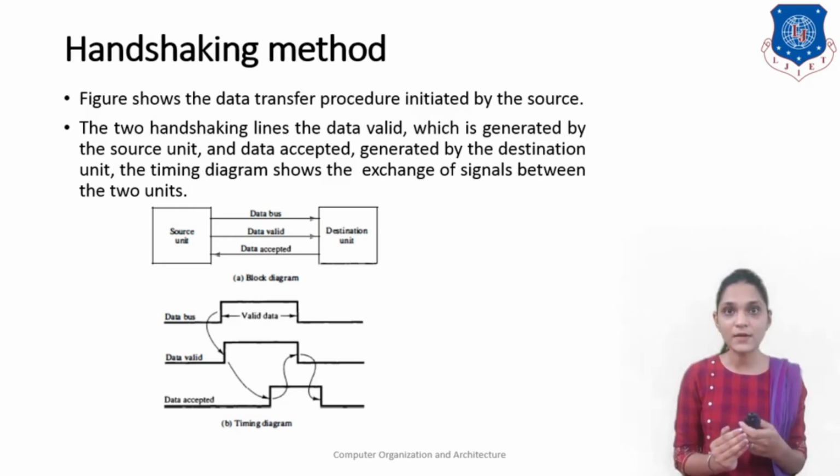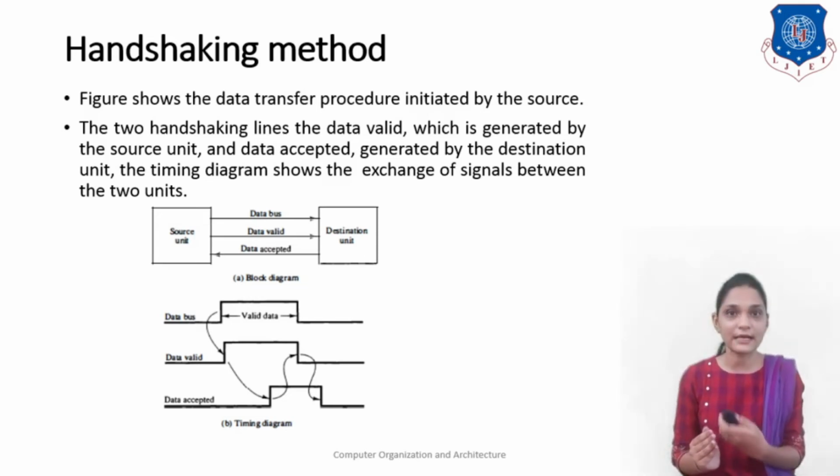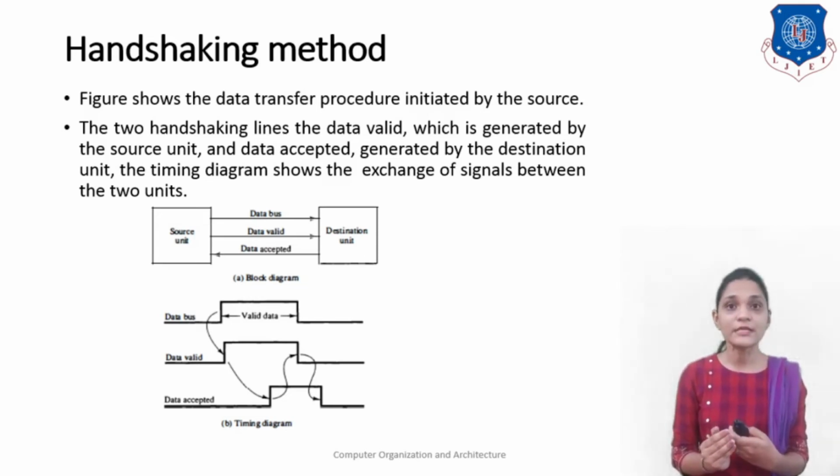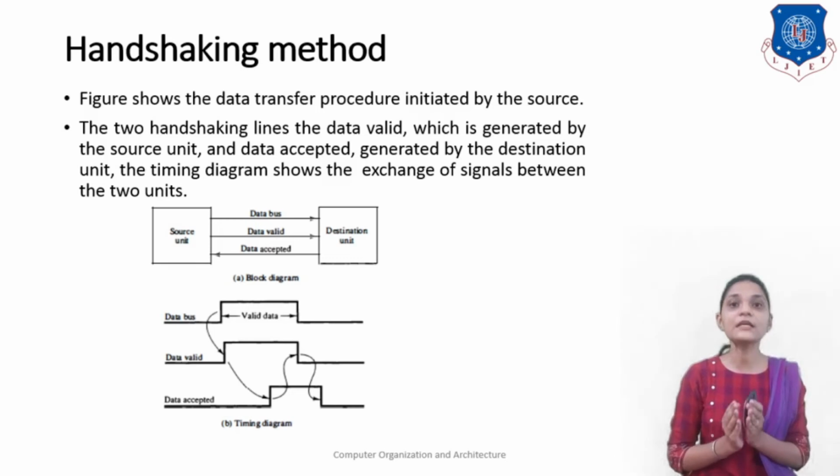Here we have the data bus, one control signal, the data valid signal, that is used by the source unit, and a second control signal, the data accepted control signal, that is used by the destination unit to indicate that the data is accepted. The timing diagram shows first the diagram for the data bus, where valid data is available. After valid data is available, the data valid control signal is generated by the source, and when the data is accepted by the destination unit, it will send the data accepted signal.